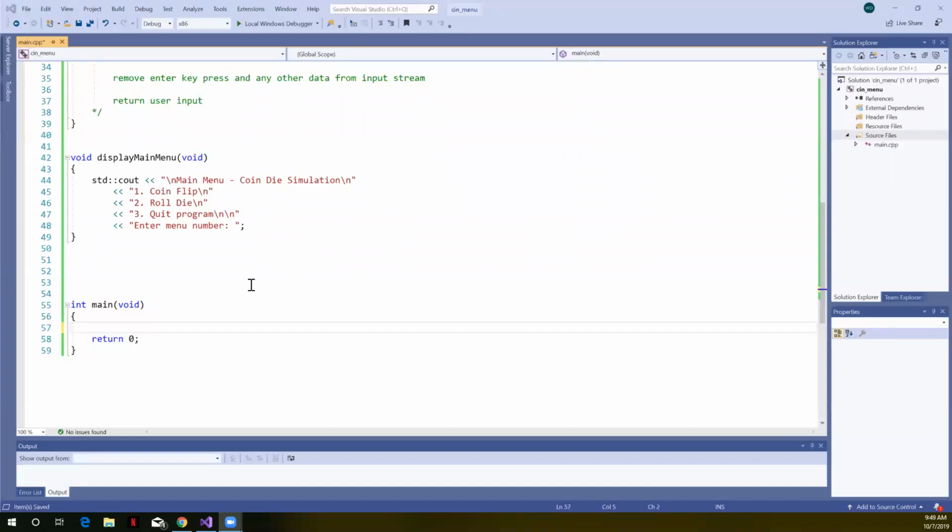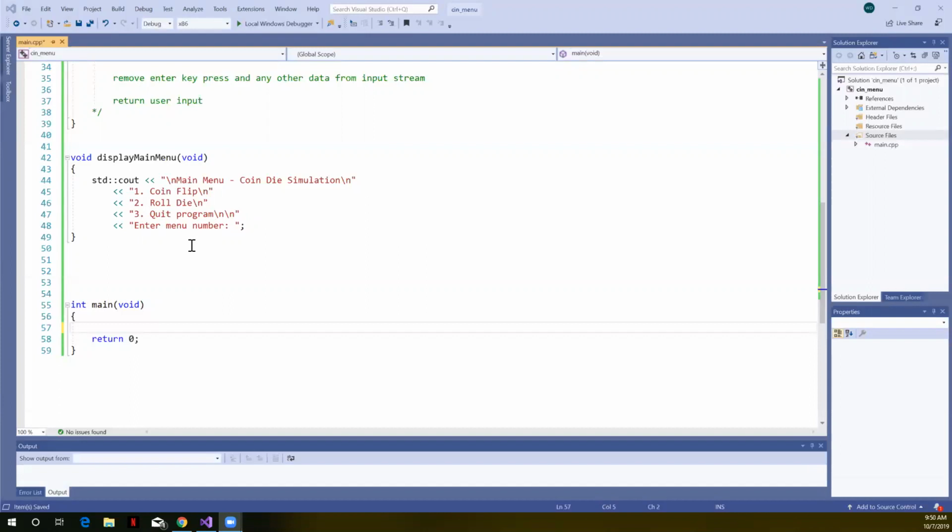In that problem, we said we wanted to display a main menu, and we gave some choices about what's to be in the menu. I've written a function here called display main menu. It does not require any parameters. When we call it, its only purpose is simply to display this menu. It's not going to read any data in, it's just going to print out some information to the console, and therefore it will return nothing, so its return type is void. So in here we can see that this will just print out these three menu choices. It will print out a last message telling the user to enter some menu number.